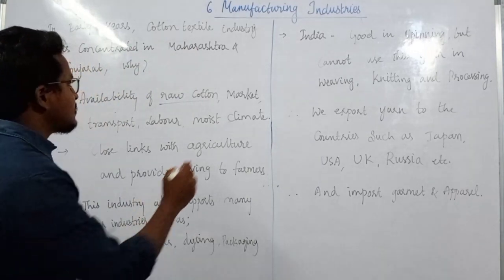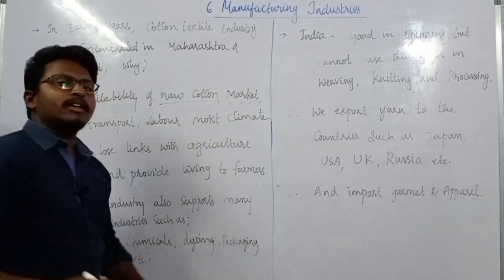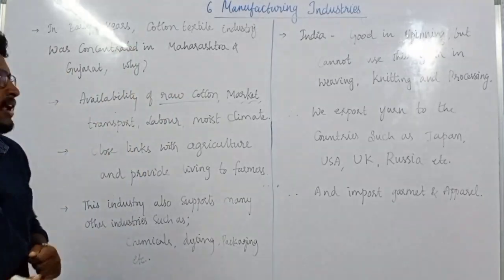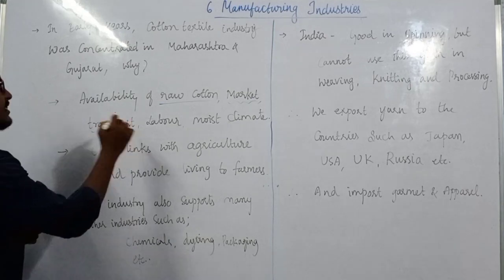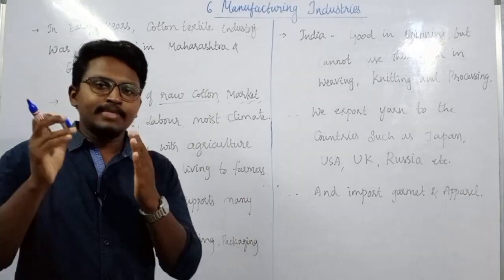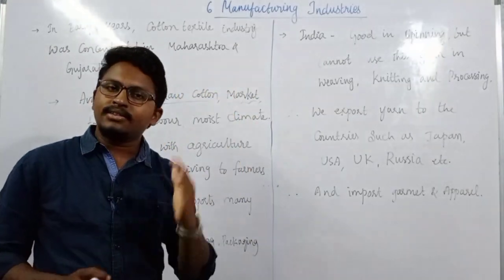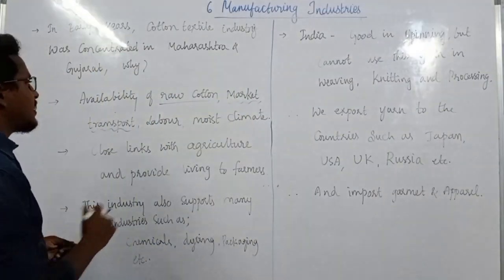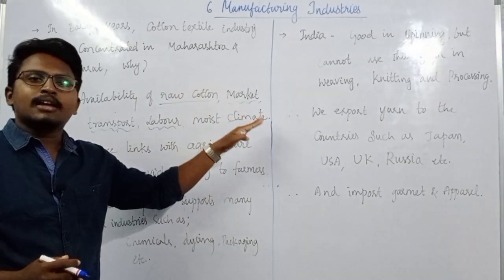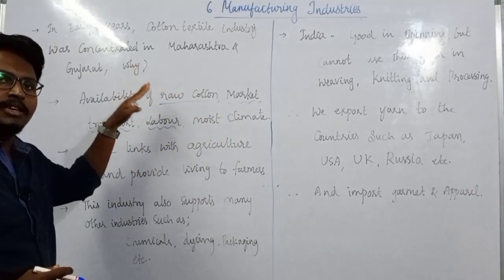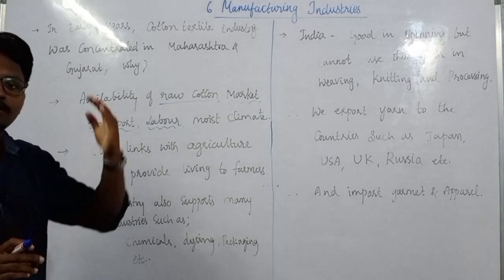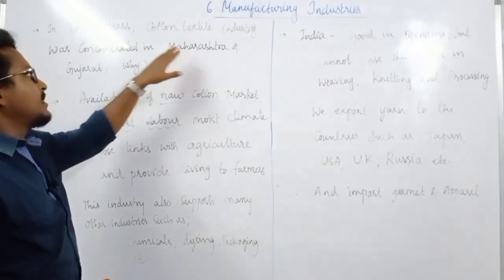And the other reasons are, here there is a good market for the goods that are produced in the textile industry, and transport facility is there. Both these states, Maharashtra and Gujarat, have coastal areas. They can easily transport to other countries, the European countries. At the same time, cheap labor is available, and the climate is also favorable for these industries. Because of these reasons, most of the industries during the early years were set up in Maharashtra and Gujarat.